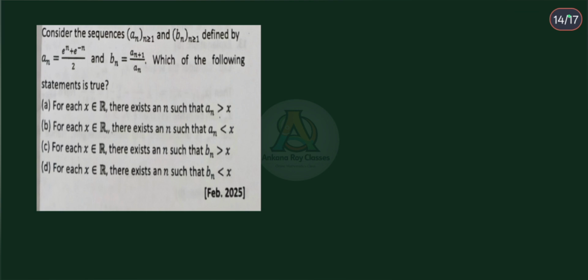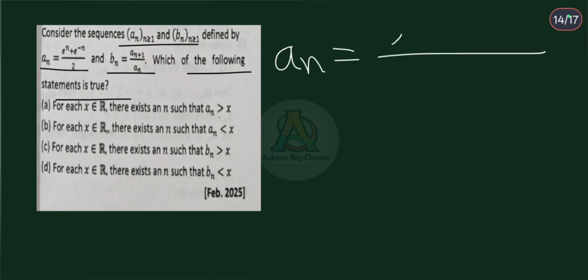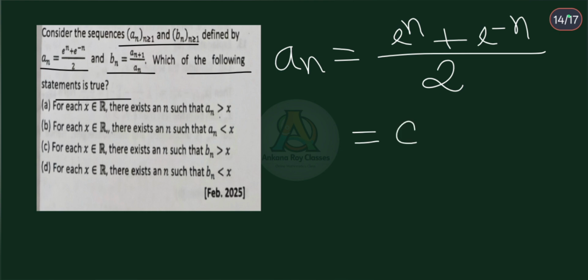This question is from February 2025. Consider the sequences an and bn defined by an and bn, an plus 1 divided by an. Which one of the following statements is true? Now here an is equal to e to the power n plus e to the power minus n divided by 2. And this e to the power n plus e to the power minus n by 2 is actually equal to what? Cos hyperbolic n. Because we know that cos hyperbolic x is equal to e to the power x plus e to the power minus x divided by 2. So here an is equal to cos hyperbolic n.